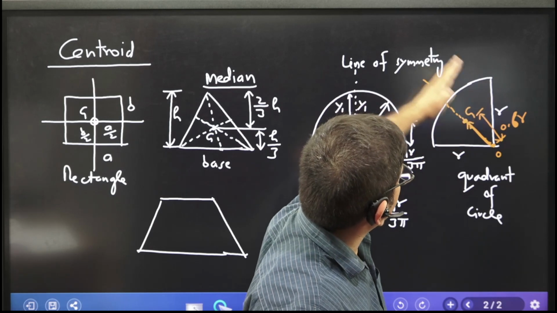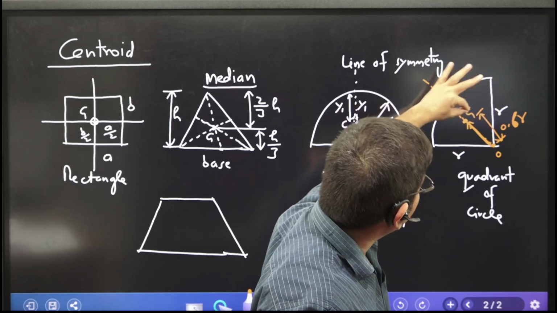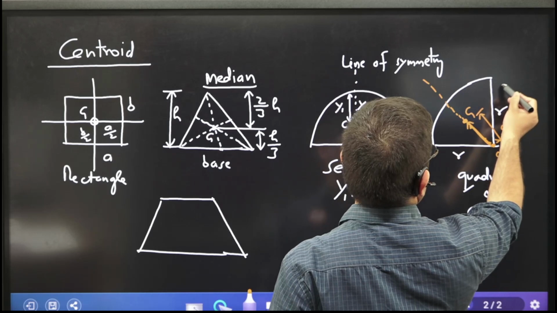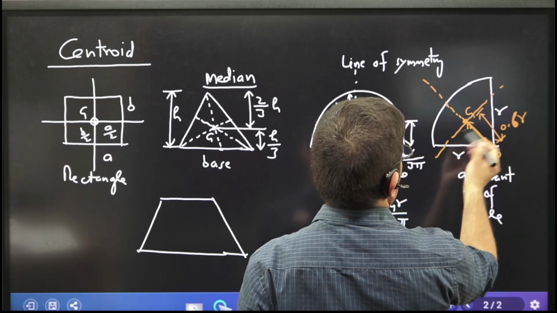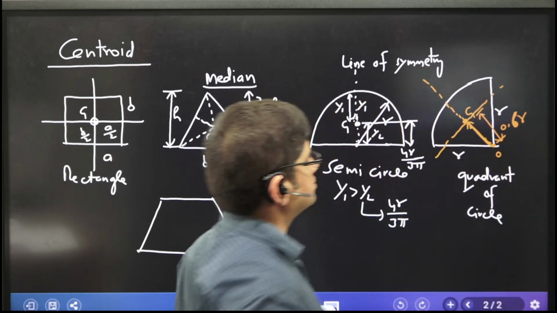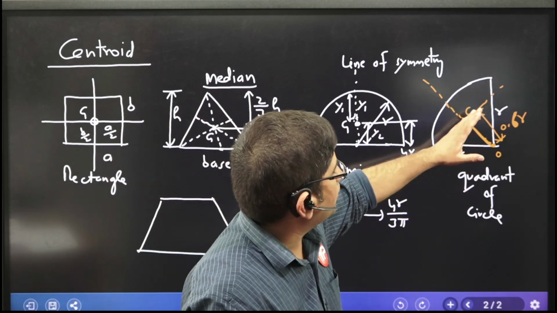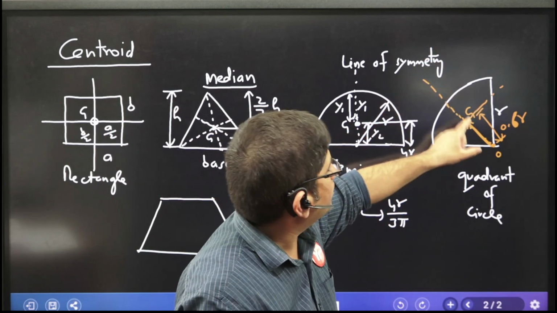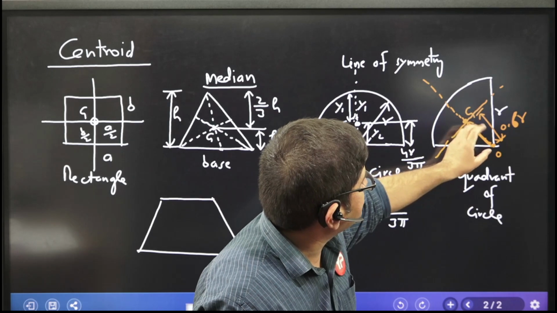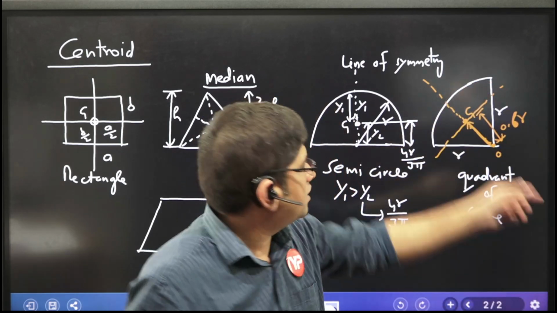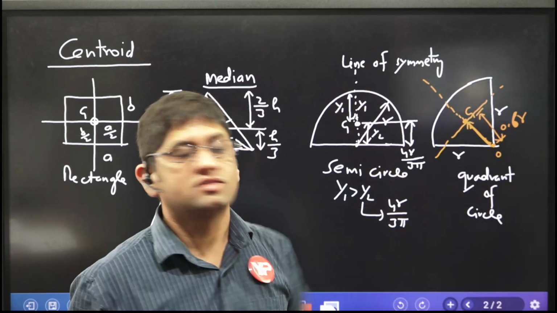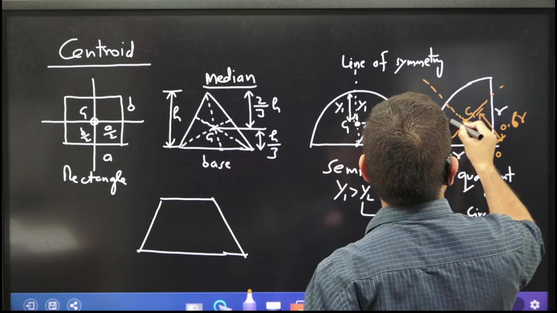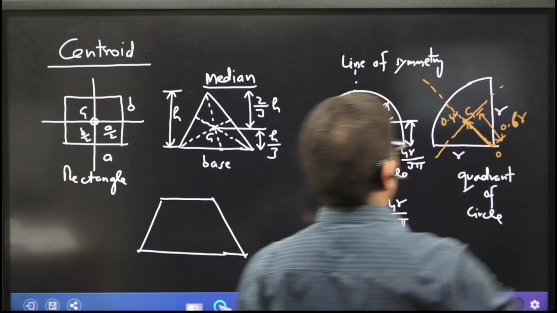So this side is 0.4 r and this side is 0.6 r, and the area on both sides is the same.